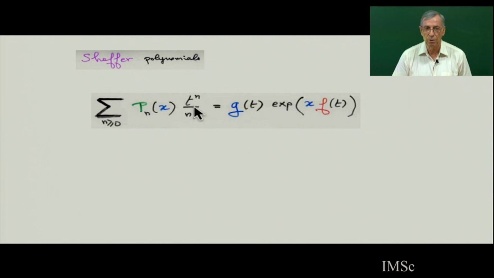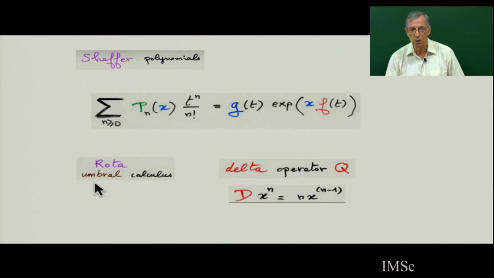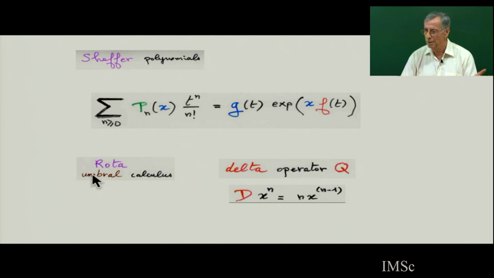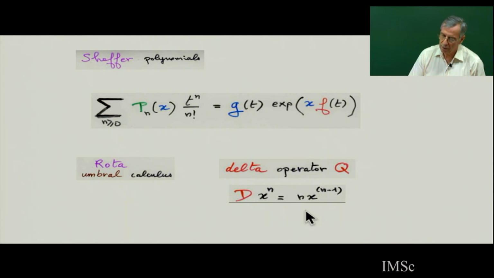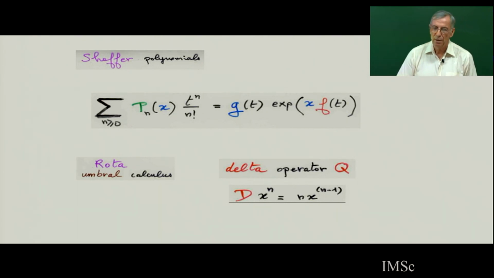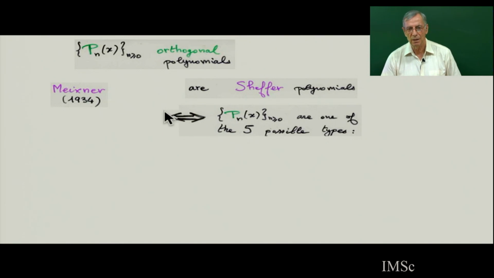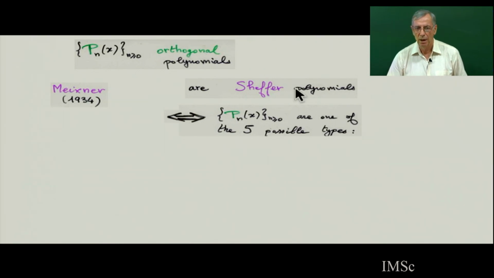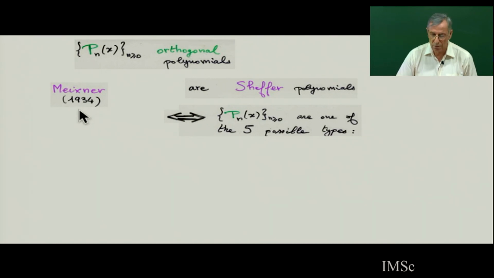But usually the vocabulary will use Sheffer polynomials, and this is related to a whole theory of Rota, the umbral calculus, and he can define Sheffer and binomial type polynomials by the so-called delta operator, which is an extension of the differential operator. And then there is a famous important theorem saying that sequences of orthogonal polynomials that are Sheffer polynomials. This is called the Meixner theorem. Sometimes it's due to Meixner.